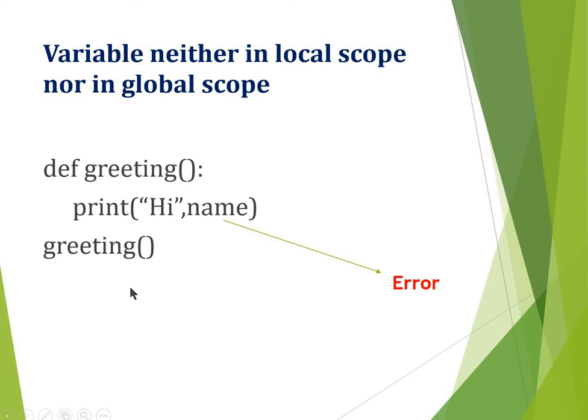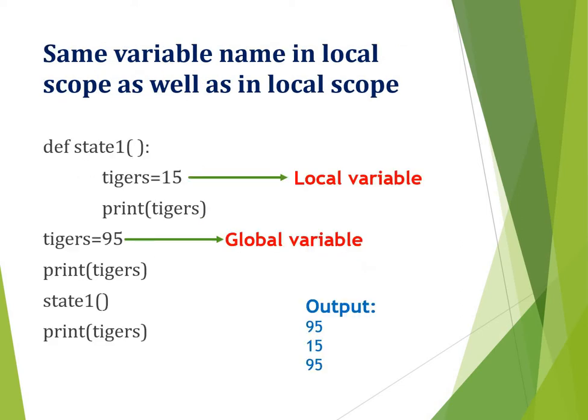So this variable name is not found anywhere. So Python will produce an error in this case. When a variable is not found in local scope as well as in global scope, Python will report an error. Case 3 is the same variable name in local scope as well as in global scope.